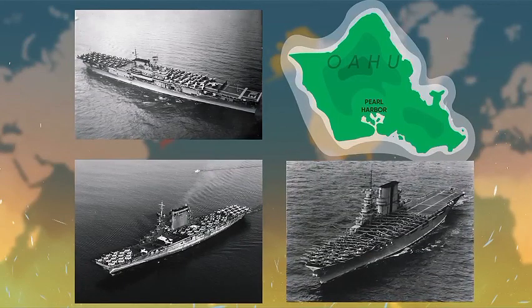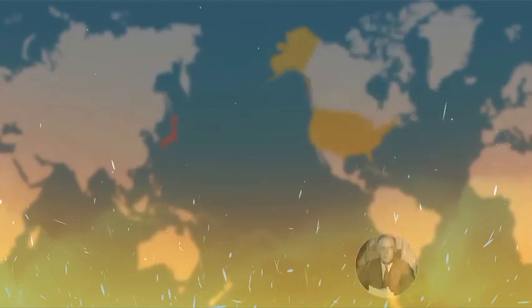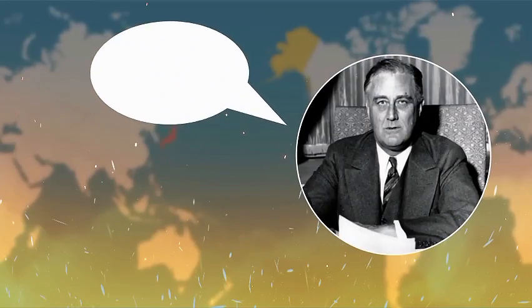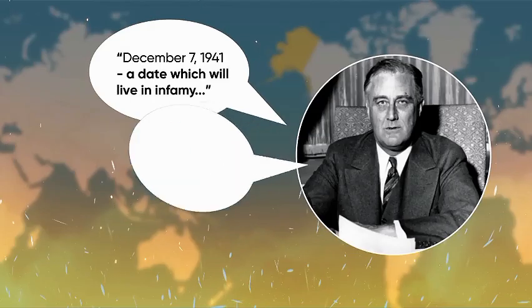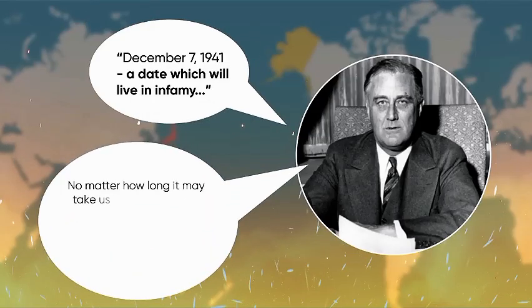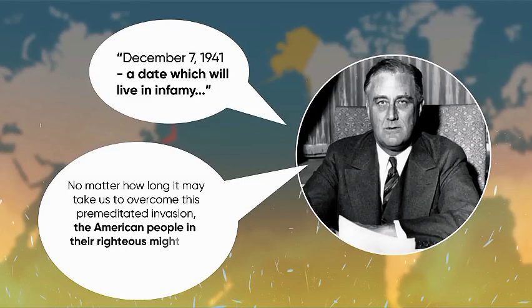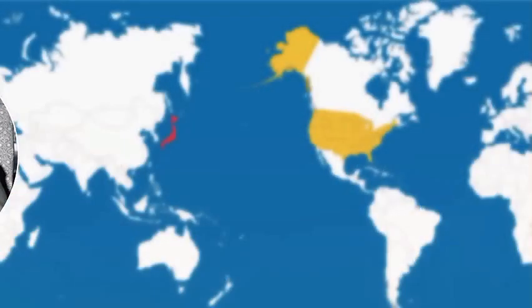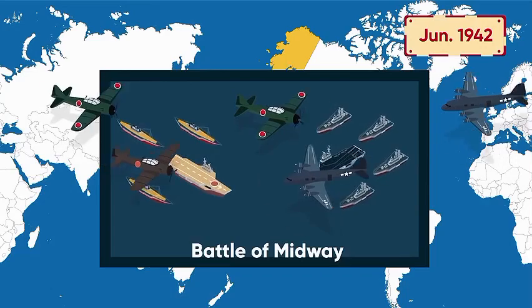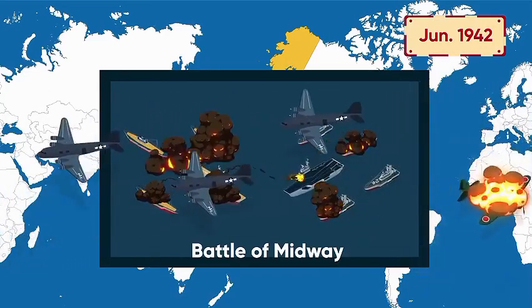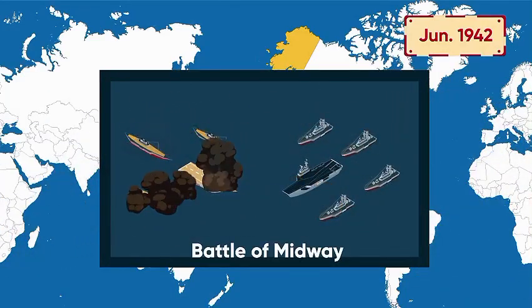No US aircraft carriers were present at Pearl Harbor that day, and Japan was unable to destroy the US vital infrastructure on the island. And instead of goading the United States into an agreement to lift the economic sanctions, the Japanese attack, or the date which will live in infamy, as US President Franklin D. Roosevelt termed it, unified the American people in determination to enter the war for the first time during years of discussion and debate. In June 1942, the failure at Pearl Harbor came to haunt the Japanese, as the Battle of Midway marked the first major US victory against Japan and was a turning point in the Pacific War.